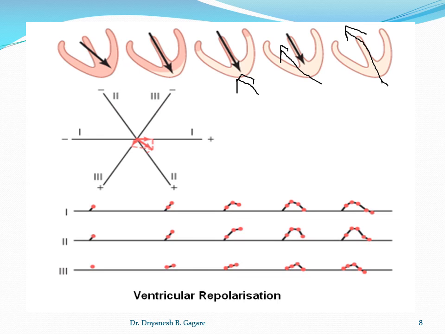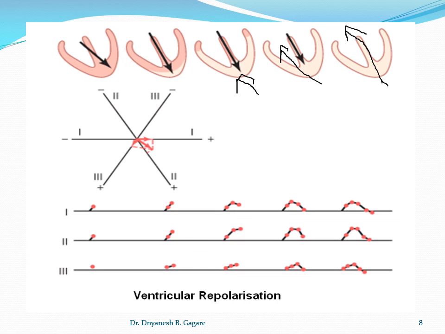So this is the repolarization in the opposite direction, and at the same time we get the T wave on ECG. So from where the repolarization starts, the T wave starts coming. In this way the repolarization gives the T wave.